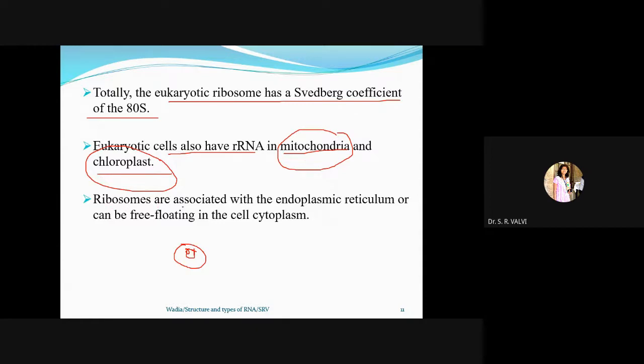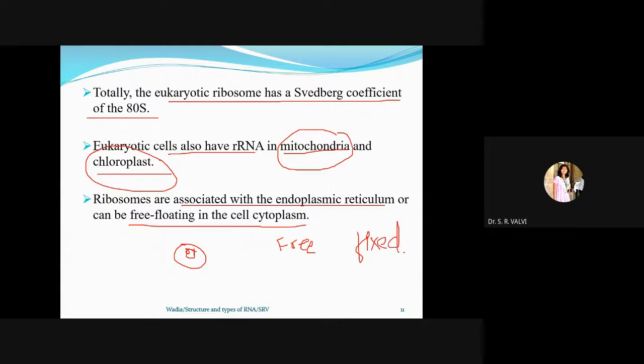The ribosomes are associated with the endoplasmic reticulum or can be free floating in the cell cytoplasm. So it is free as well as fixed. These are the two types of ribosomes. Free means what?